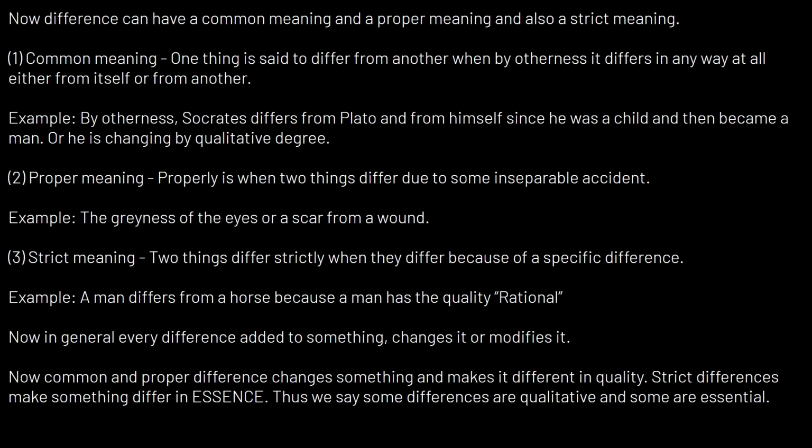But yeah, for the proper meaning of difference, take the example of the grayness of the eyes or a scar from a wound. Or you could say skin, right? For example, some men are black and some white, and these people differ due to some inseparable accident, that is the skin color, because it's not removable. By accident, it means something that is not essential to a thing.